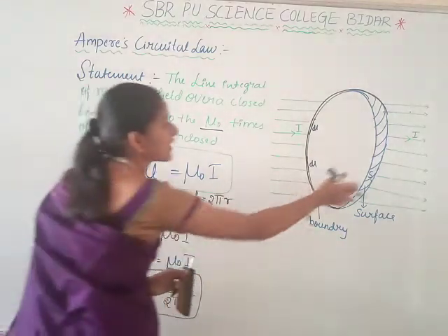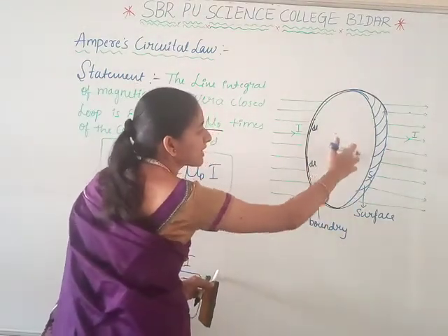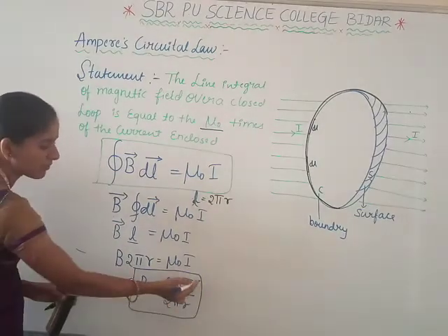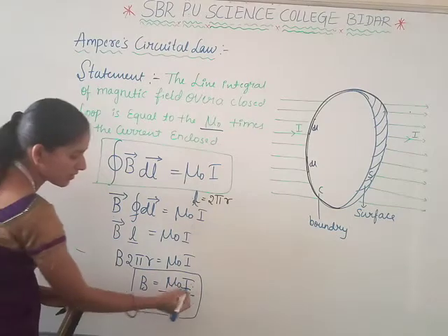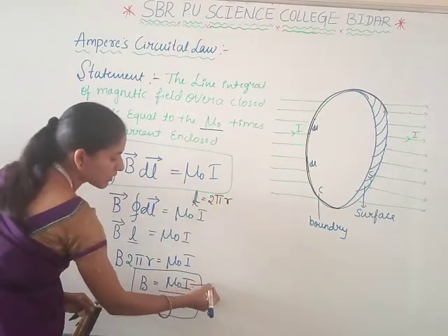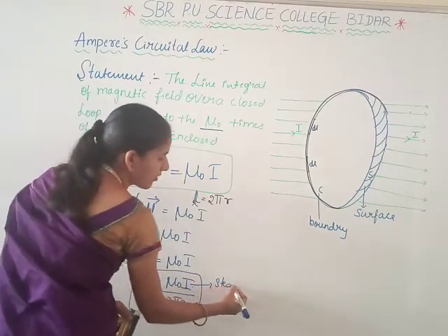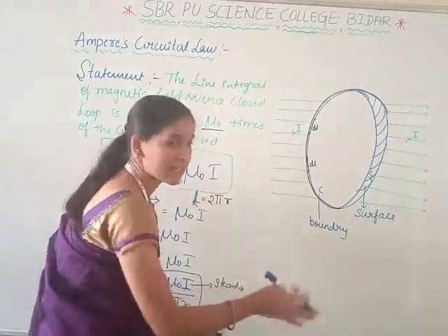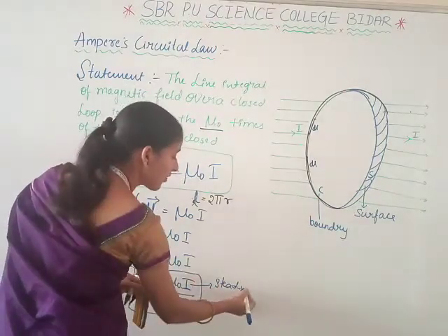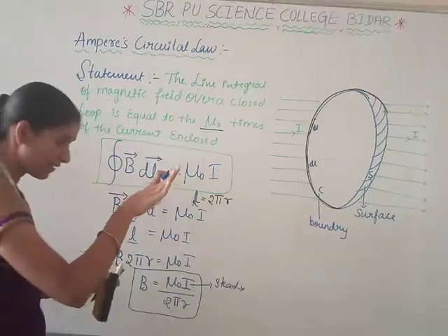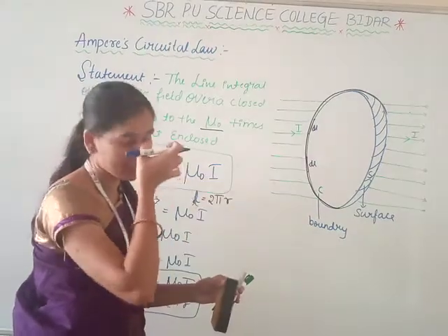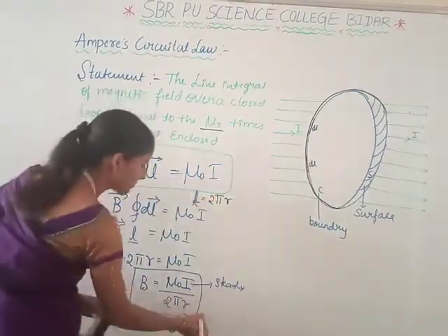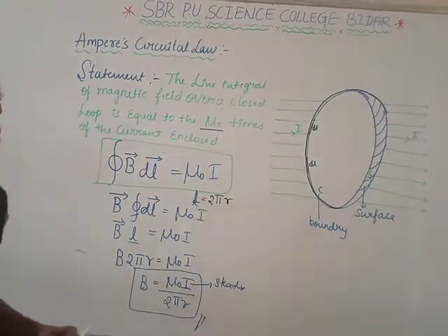If we are considering the circumference of a circle, it has a radius R. B is the magnetic field here. Ampere circuital law only holds good for steady currents, but it does not hold with the fluctuation of time. Okay, that is about Ampere circuital law.